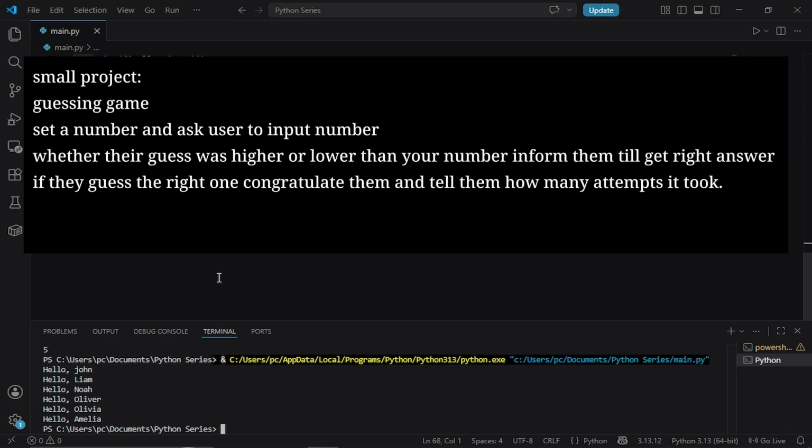Okay, before the next video, I want you to actually build something, not just watch. Here's your mini project. Build a number guessing game. The program picks a number. You can just set it yourself as a variable. Let us say it is 23. Then, using a loop, keep asking the user to guess. Every time they're wrong, tell them whether their guess was too high or too low. The moment they get it right, congratulate them and tell them how many attempts it took.